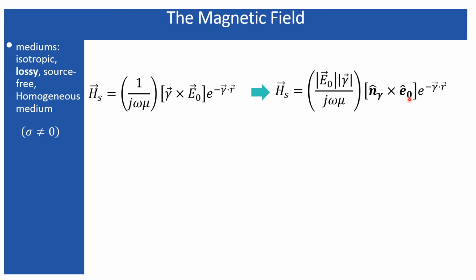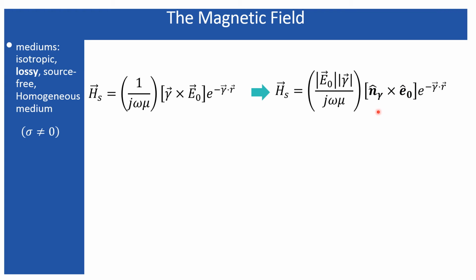So initially, from the Gauss law, that is divergence D equals 0, divergence E equals 0, we have seen the polarization vector must be along a direction that is not aligned to the direction of the propagation, or in other words, the polarization will always be perpendicular to the direction of the propagation. Fine. And from this curl operation, what have I obtained? This is the direction of the propagation and this is the direction of the polarization.